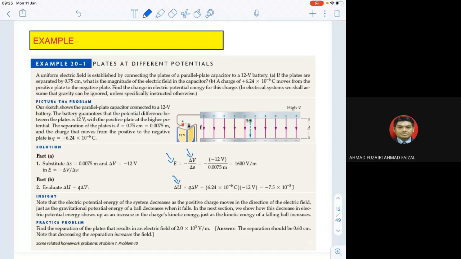And again, for those who are asking about why it is negative 12 here: the question doesn't give you negative 12, but here I put negative 12. Remember, delta V is the electric potential, meaning V final minus V initial. So what is V final? According to this situation, the final should be 0 and the starting point will be 12. So 0 minus 12 becomes negative 12. So that's how we put negative 12 inside delta V.